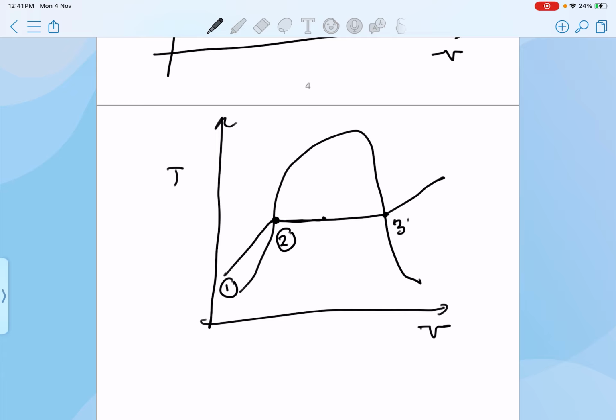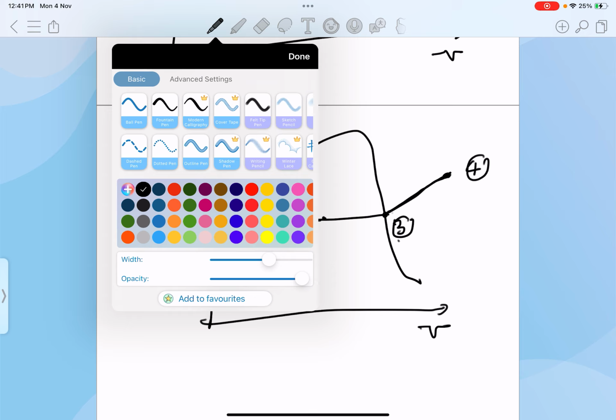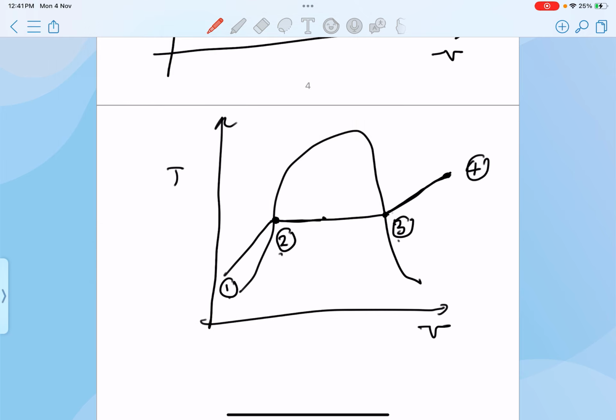So this is my state number 3, and then I'm going to continue with the heating until I reach a state which we call superheated. Sometimes in the test or in the final, the process is not necessarily started from here, heating up until here, until here. Sometimes the process can also start from superheated, meaning that this one is going to be my state 1.